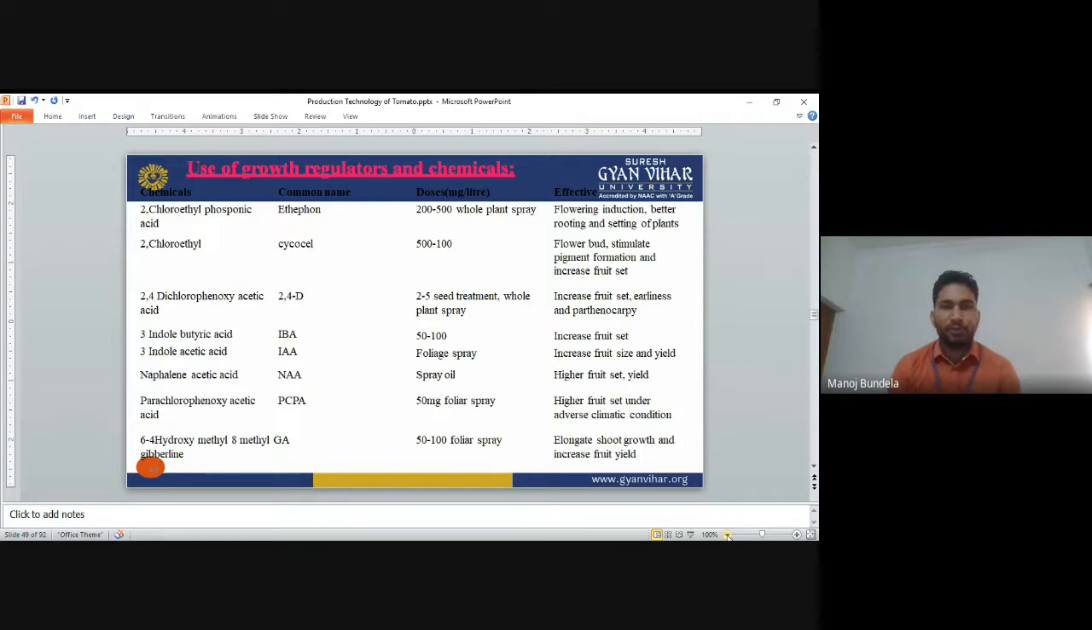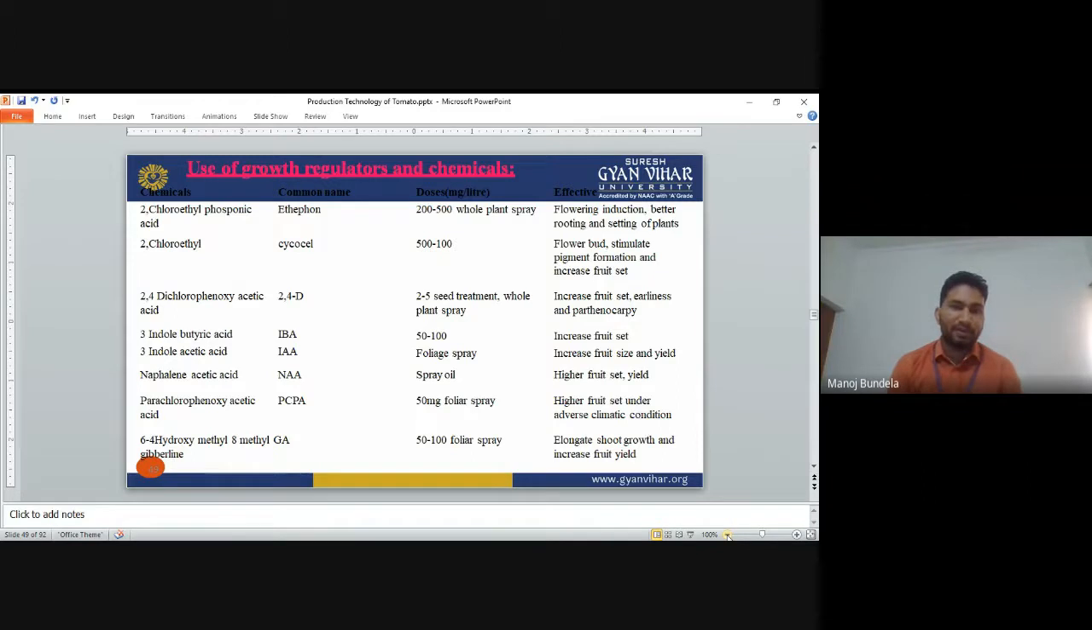IBA, indole butyric acid. It is mainly used at 50 to 100 milligram per liter. It will increase the fruit set. IAA, indole acetic acid. It is mainly used as a foliage spray. It will increase the fruit size and yield. NAA, naphthalene acetic acid. It is used as a spray. It will increase the fruit set and yield.